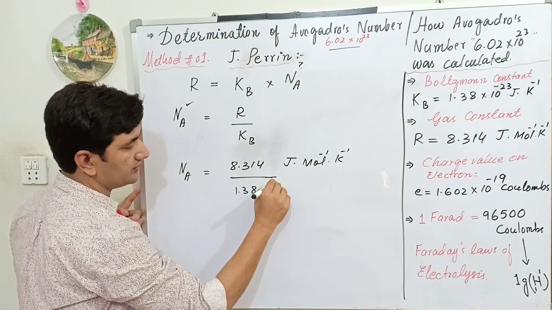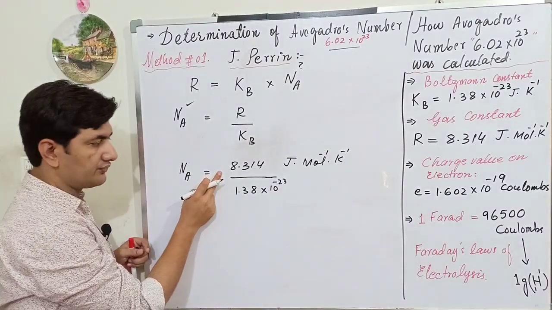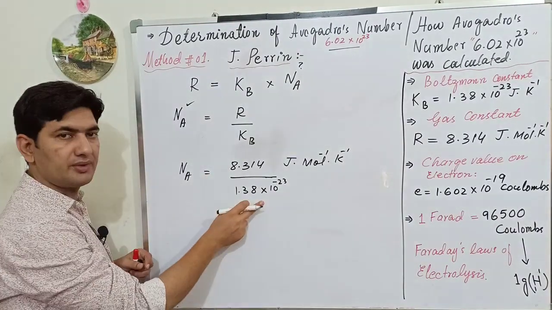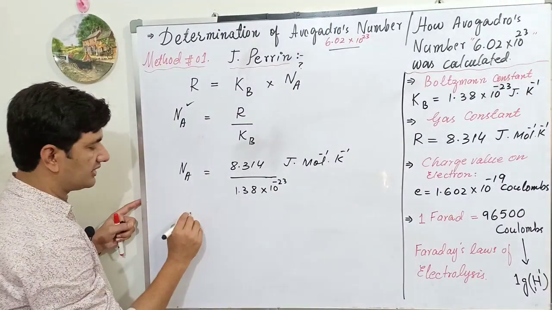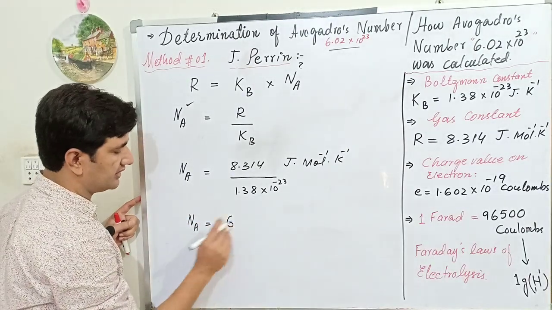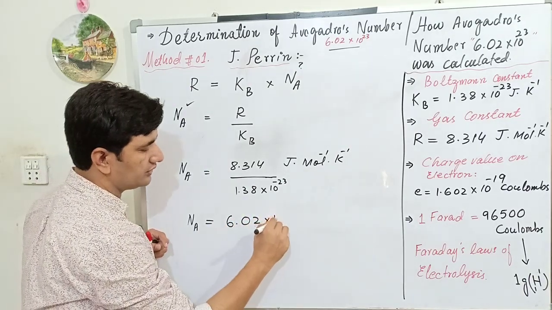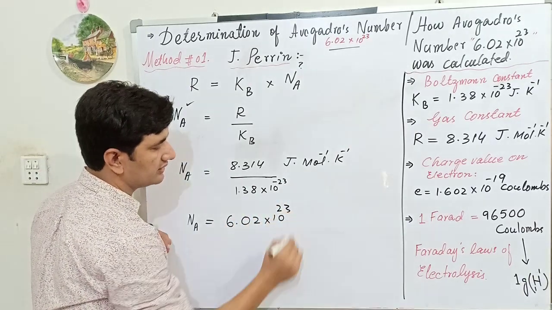Calculation of Avogadro's number: how was this number calculated? When we divide 8.314 by 1.38 × 10^-23 with the help of a calculator, we get the value that is equal to the Avogadro's number, 6.02 × 10^23.